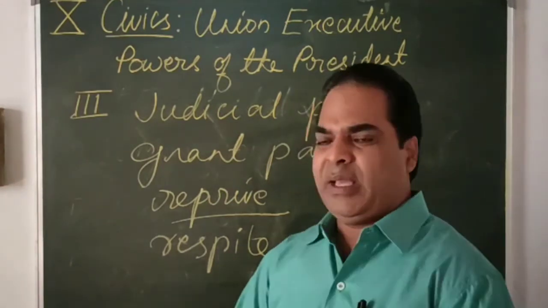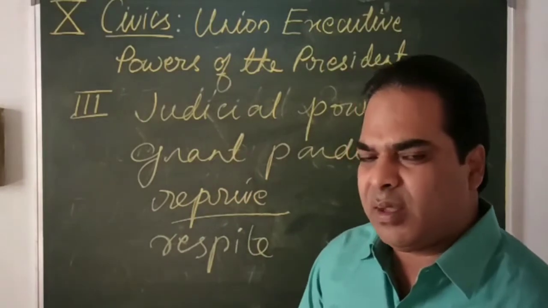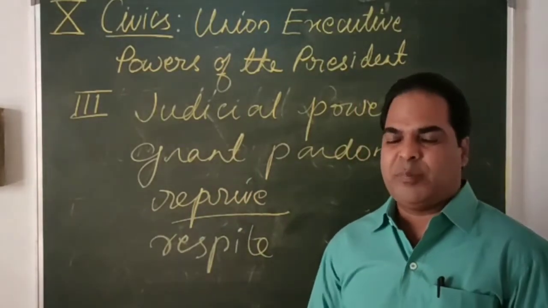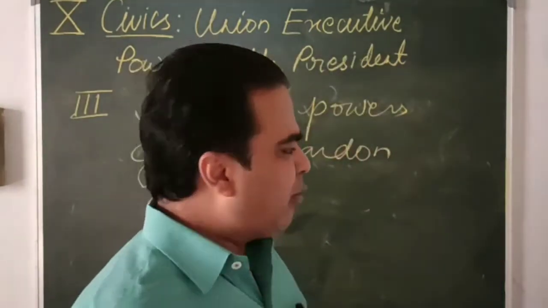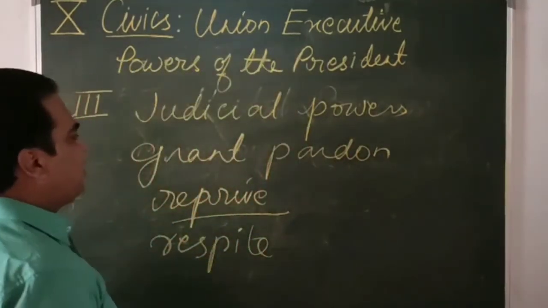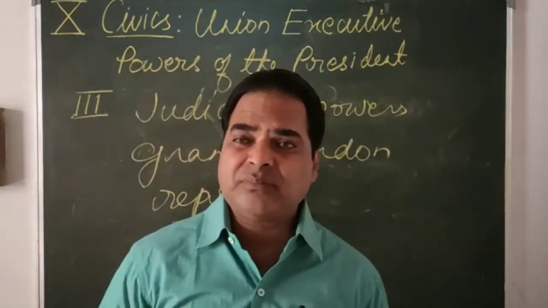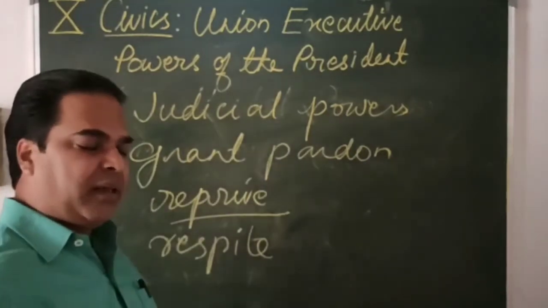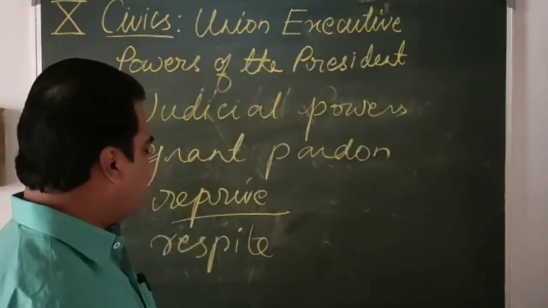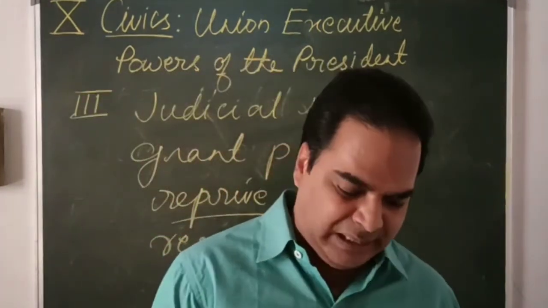Punishment cannot be withdrawn, but for a short period you can be given relief. A short period of relief can be given by the President. So this is all about the judicial powers of the President. The President can grant pardon, he can reprieve, he can postpone the punishment, and respite: he can also temporarily give relief to the culprit.